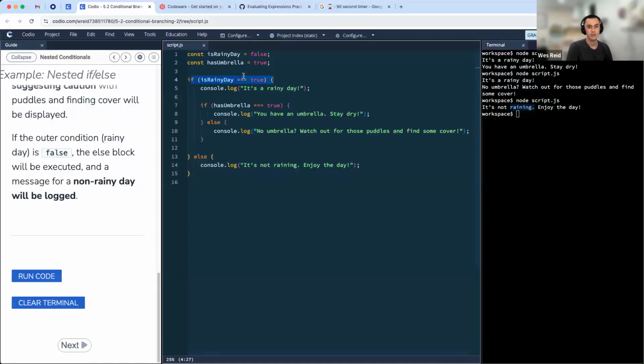A question here was, does this work like else if, or is there a limit of one outer and one inner condition? Nope, you can add as many outer and as many inner conditions as you would like to your if statement. So you can nest it all the way down. I will say, after you start to do a few of them, your code is going to start to look more confusing. And that may be a signal that maybe I can join some of these statements together, or maybe I need to think about how to make this code a bit simpler. But you absolutely can nest as many as you would like.